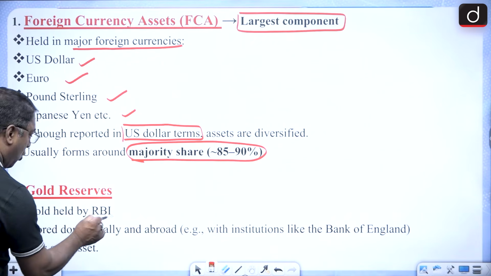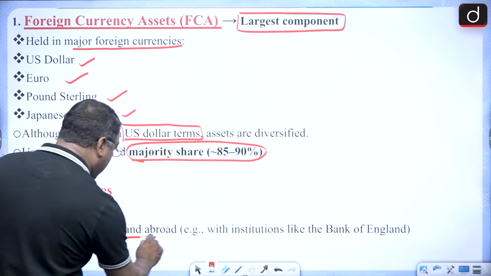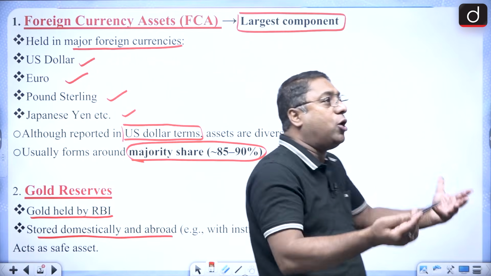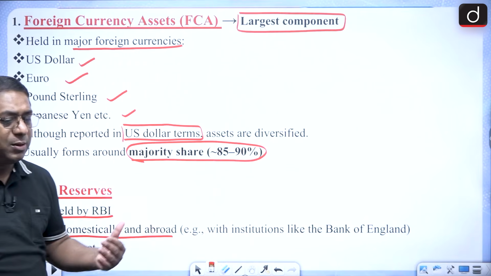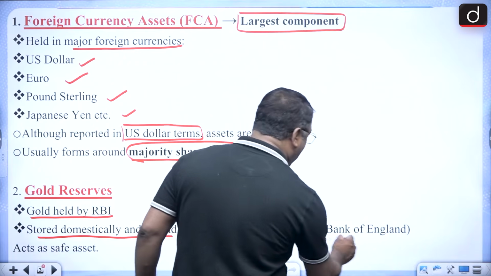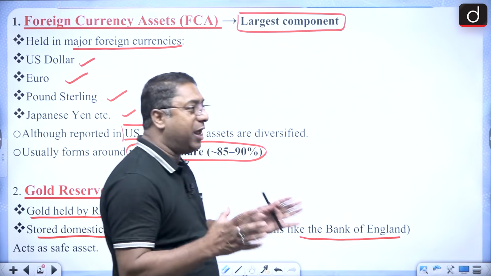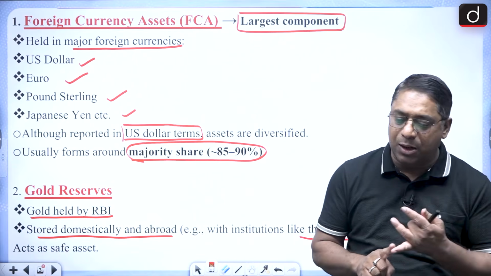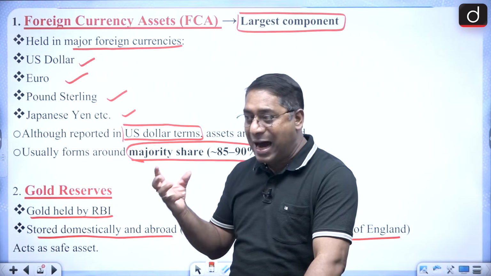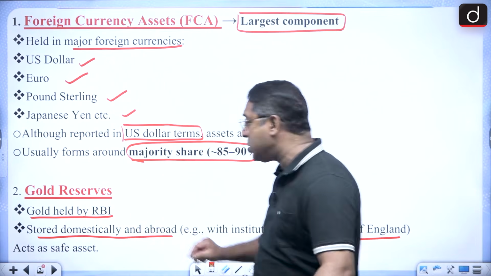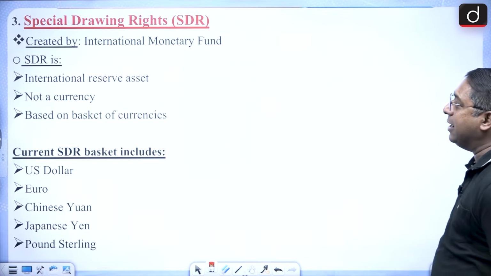Then the second one is the gold reserves, the gold which is held by the RBI. It is stored domestically and also abroad. For example, the RBI has gold reserves with institutions like the Bank of England. So it acts as a safe asset. Gold reserves are nothing else but the gold held by the RBI, which can be stored domestically or abroad.